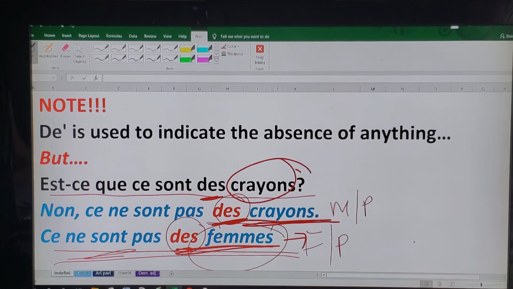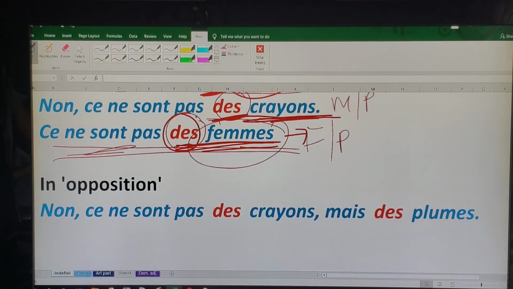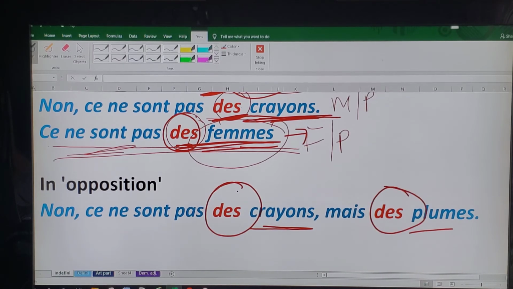So we still use the indefinite article to agree with the number and the gender of the nouns. And likewise, if it is an opposition, like if I want to say a sentence, no, these are not pencils but pens, so I use they. Okay, so which does what?